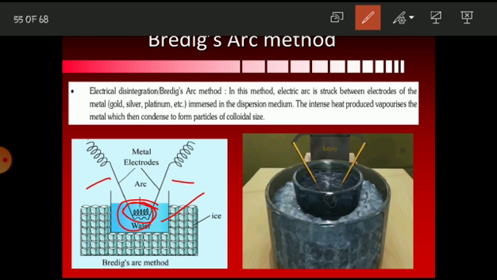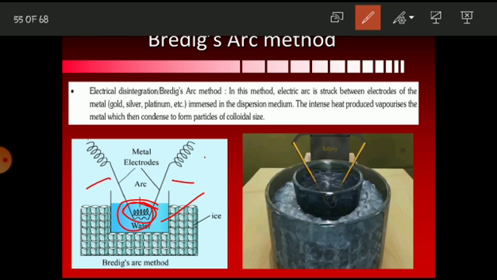Intense heat is produced, and these two electrodes are connected to the battery to produce the intense heat. When the intense heat is produced, the electrodes start to vaporize the metal, which then condenses to form the particles of colloidal solution.